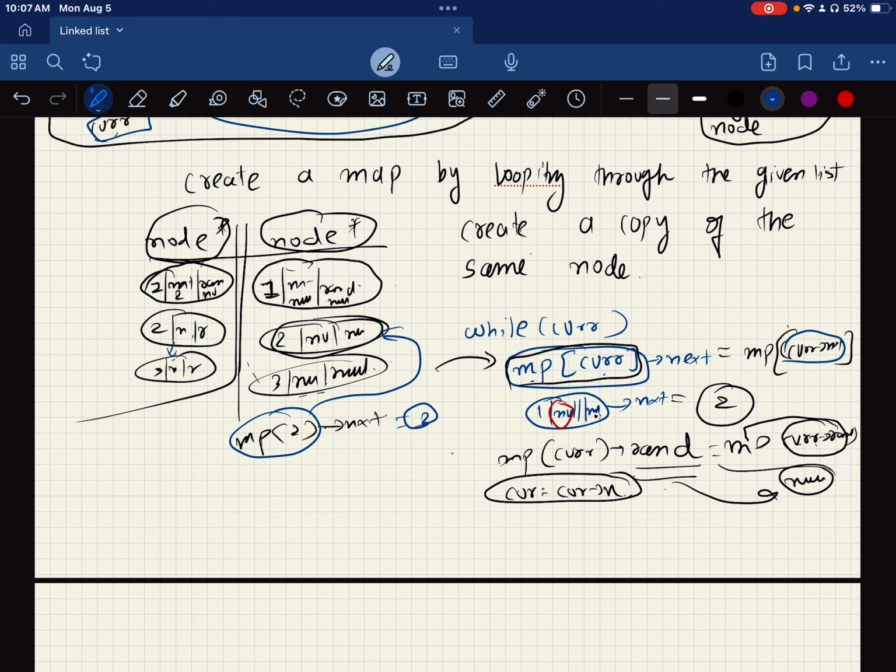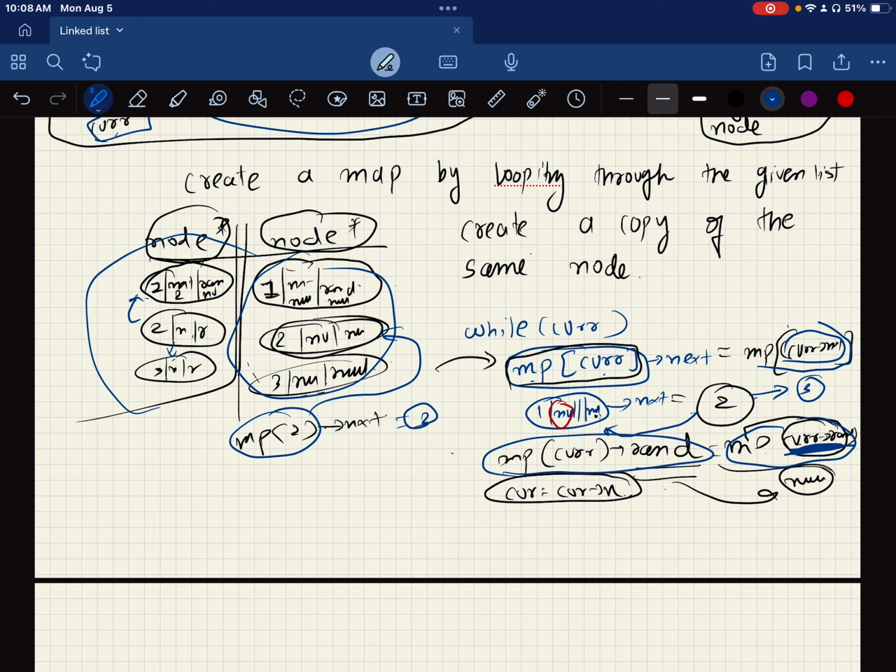So you just made a new copy again. This is 3 right here. And its random is going to point where MP current random points. So current random, MP's current random, where does it point? It points to 2, right here. So the same value, it's just going to point right here. So here's the thing. My map has the same values, and first, all the nodes have no links for the values. Keys have the links. You're just using the keys' links to map to change the values, okay? And if you do it that way, you should be able to get it done.